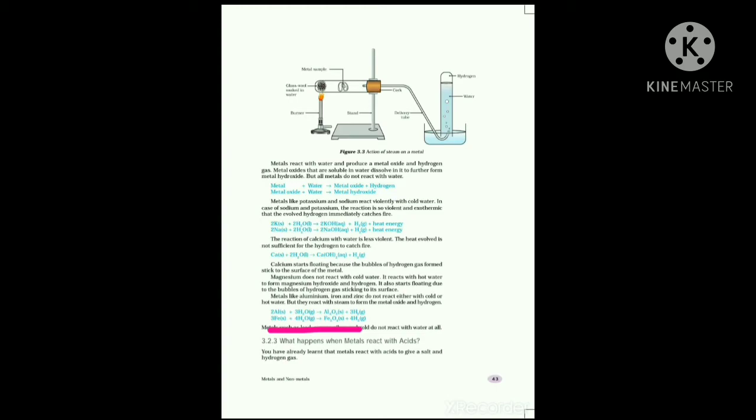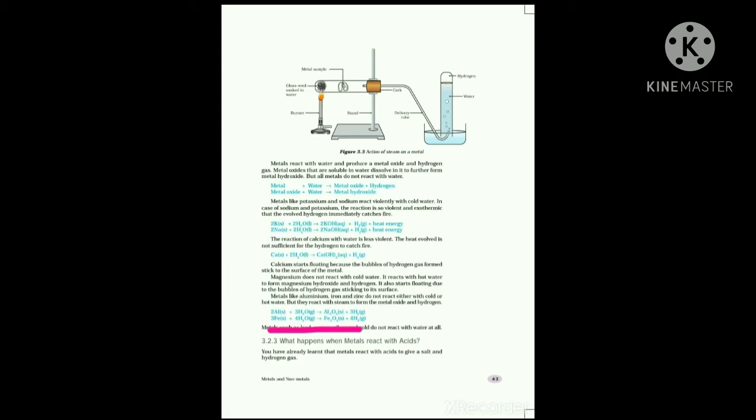Are you clear? Once more, first you studied the general equation. Metals react with water to give metal hydroxide and hydrogen gas. The reactivity of all metals with water is not the same.